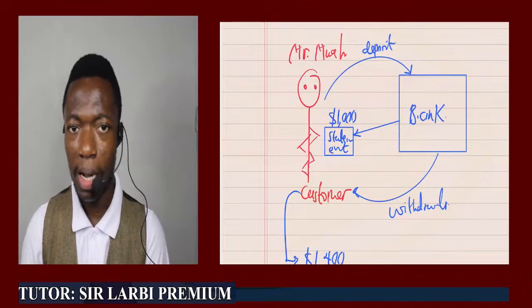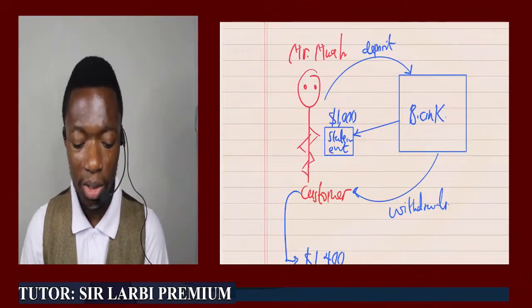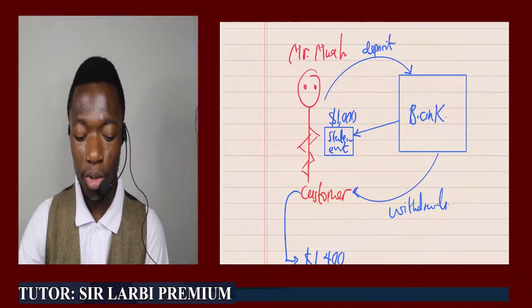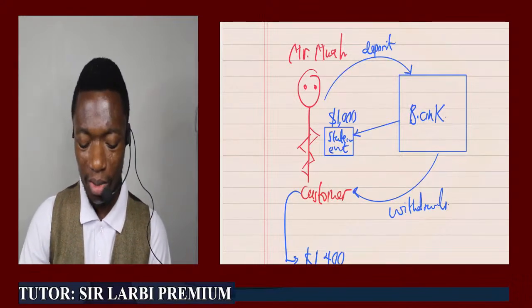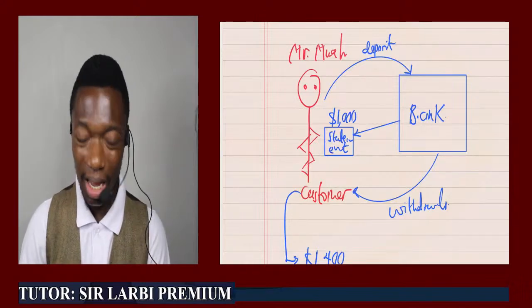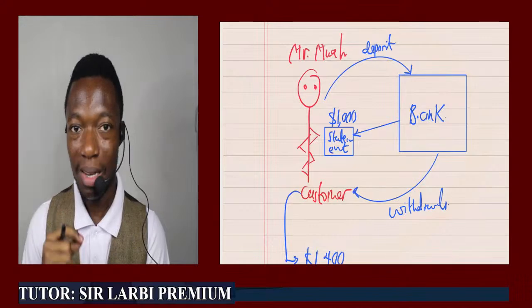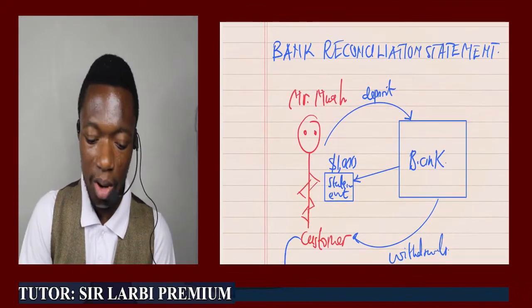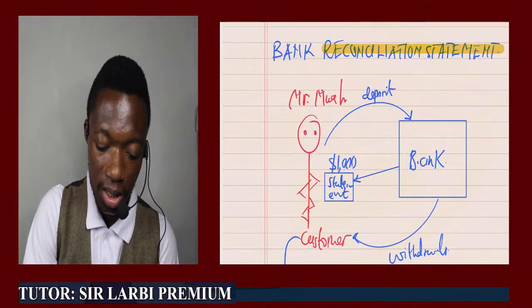So he went to the bank and made further inquiries about what is happening. And then when he went to the bank, they explained everything to him. And then Mr. Moore was a bit okay and calmed down. So what do you think would have caused the difference between the amount Mr. Moore is supposed to have in his cash book and what the bank sent to him as a bank statement balance? What do you think it would have been? This is where bank reconciliation, or a reconciliation statement, comes in to resolve these discrepancies.